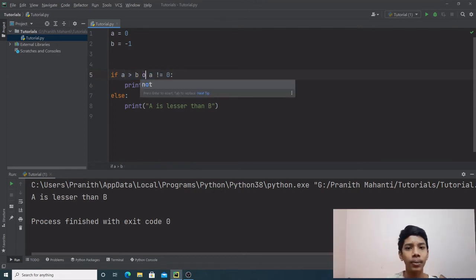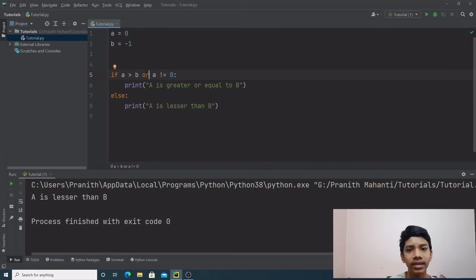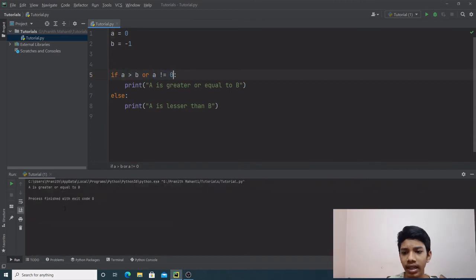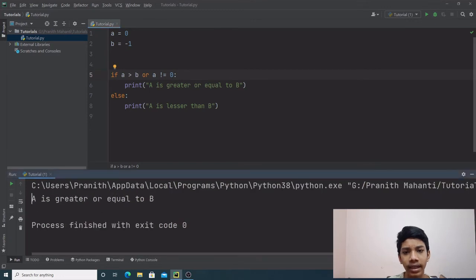There is also another operator, which is the or operator. The or operator works if any one of the conditions is true. Now if we run the program, we get a is greater than or equal to b. That's because even though a is equal to 0, and the second condition is not satisfied, the first condition is satisfied. So this line of code is executed. Simple as that.